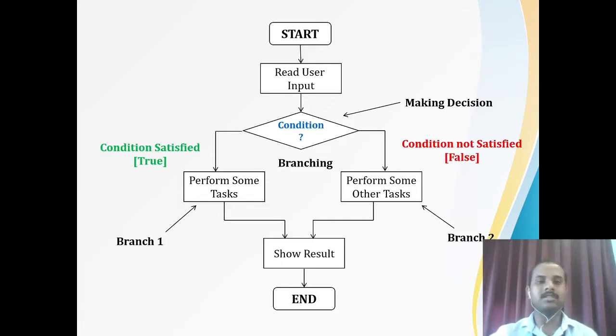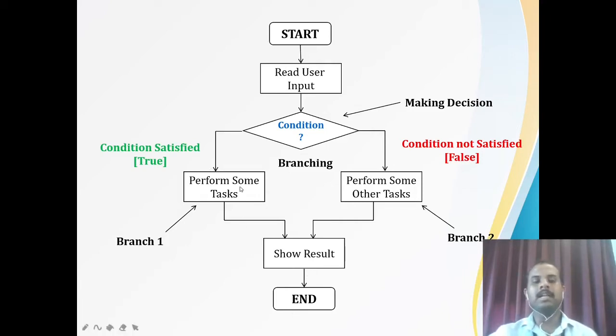If the condition is not satisfied, we call it false. If it is satisfied, we perform a certain set of tasks, and if not, we perform another set of tasks. After they perform their own set of tasks, you will display the result. Afterwards, you will end the program.